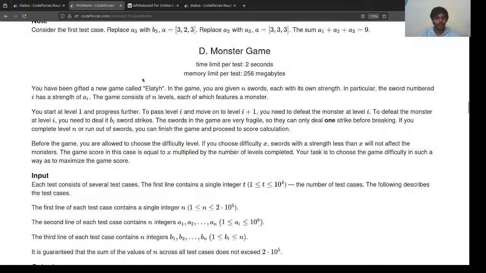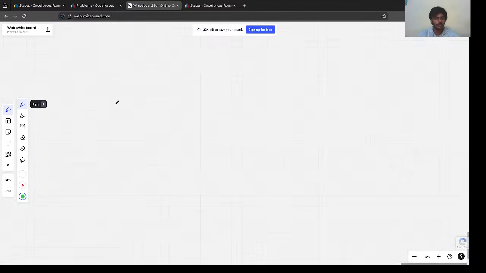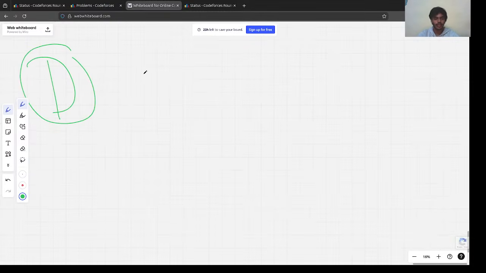Yeah, so we are given n swords, each with its own strength. In particular, the sword numbered i has strength ai. Great. And the game consists of n levels, each of which features a monster. So basically this is problem number D, right? So let's first understand the problem statement.